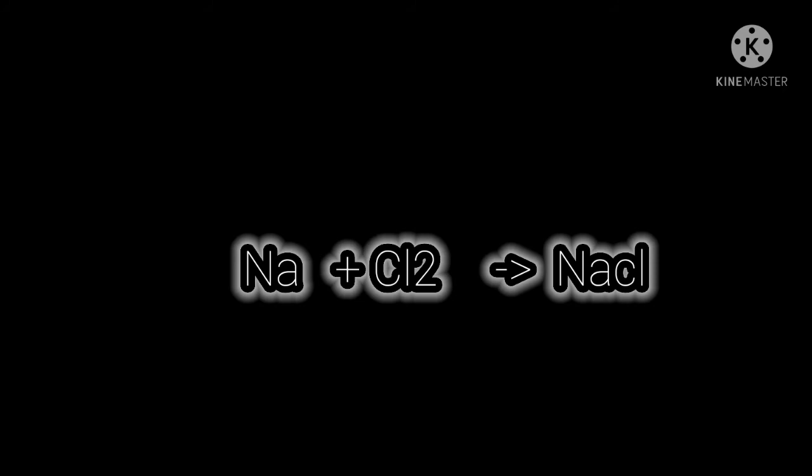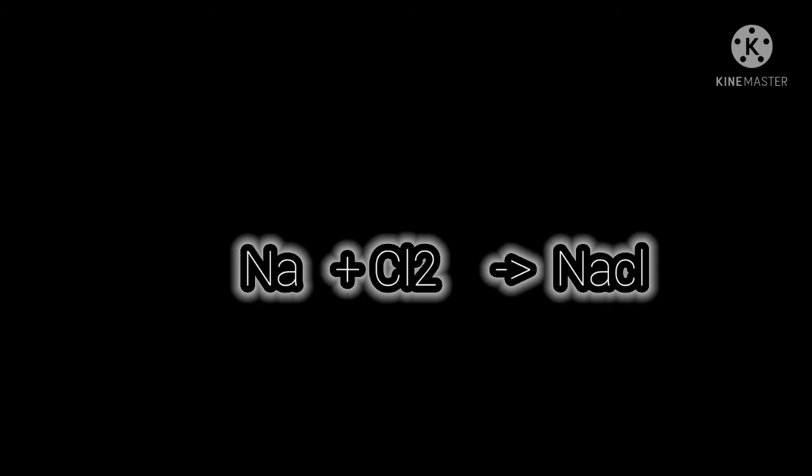That means on the left side there are two chlorine atoms, but on the right hand side there is only one, and because of that this equation is an unbalanced equation. To learn properly about chemical reactions, you need to know how to balance chemical equations. It is actually quite important to fix a chemical equation which is unbalanced.